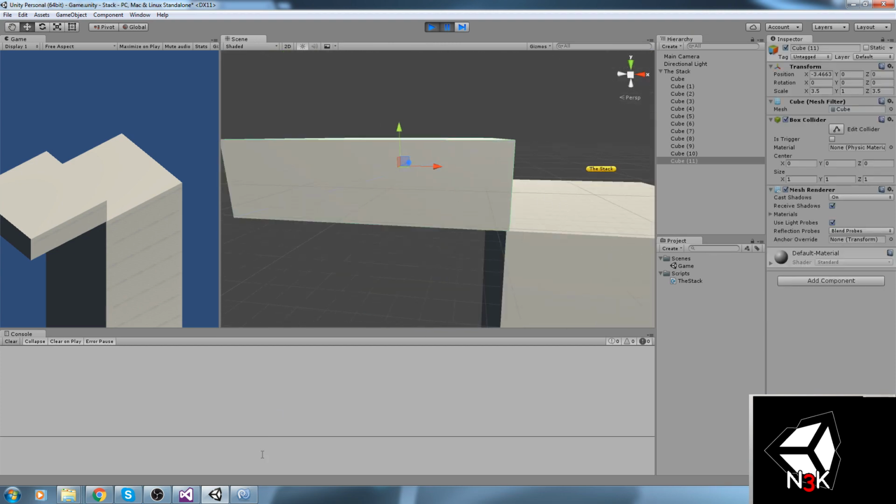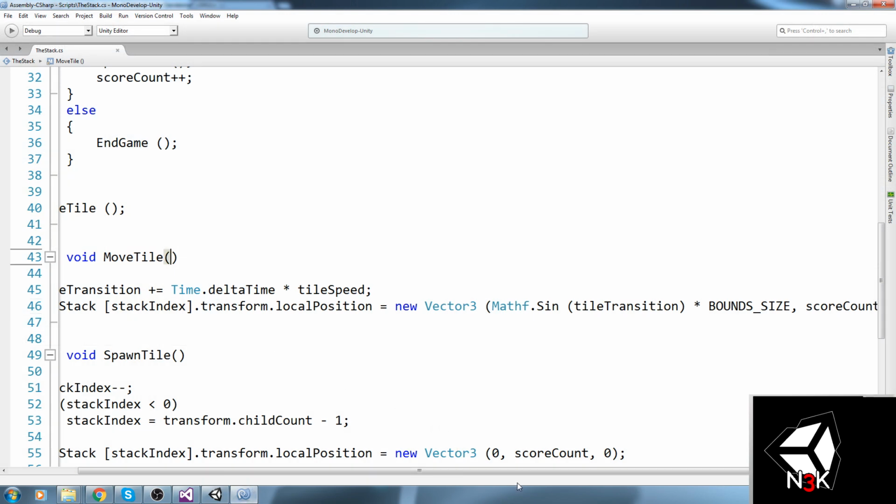Now we could be adding a little margin to that as well, so maybe plus 0.5, but I don't really feel like it actually. It's going to allow our player to lose on the first try, which is something I don't hate. And what else could we be doing now?